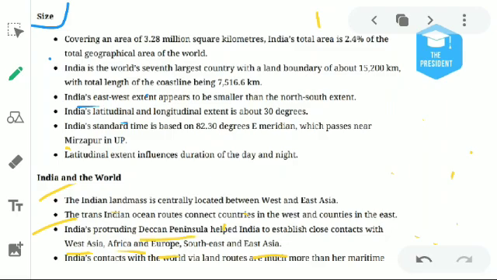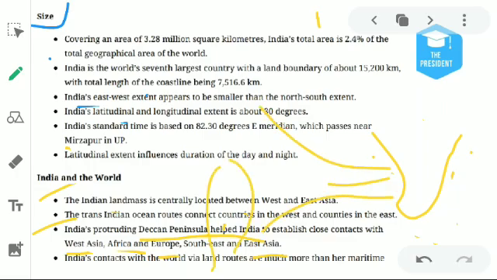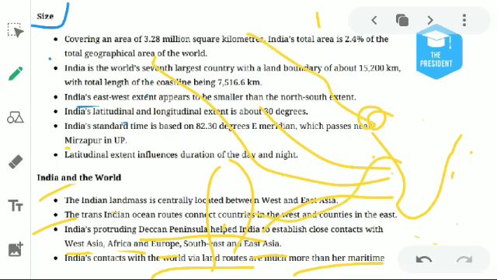The Deccan Peninsula helped India establish close contact with West Asia, Africa, Europe, and Southeast Asia. In ancient times, the Southern Peninsula had trade relations with West Asia, East Africa, the African continent, and even Europe. India connected with the world by land route much more than by sea. It means we had trade routes over land and on the sea as well.